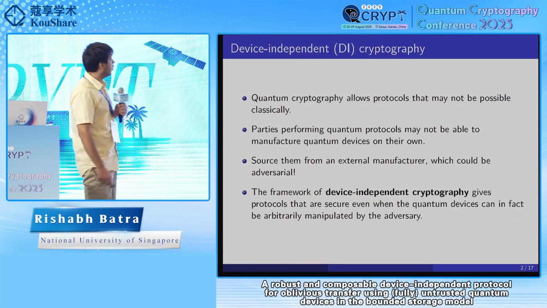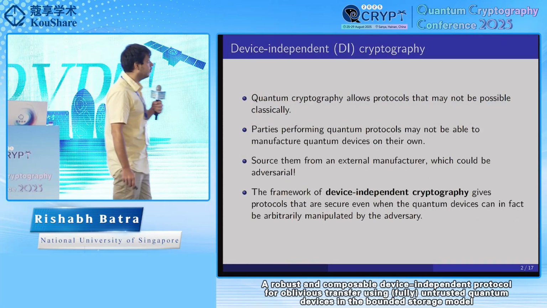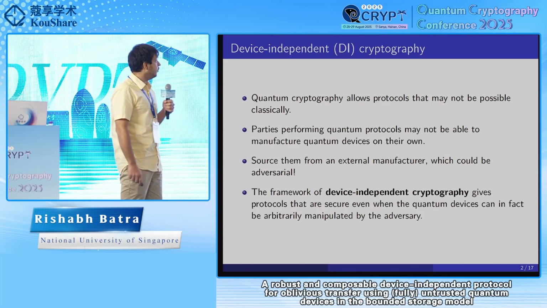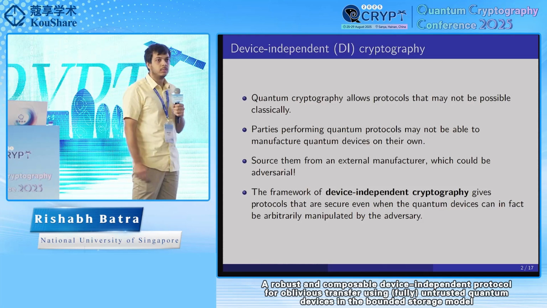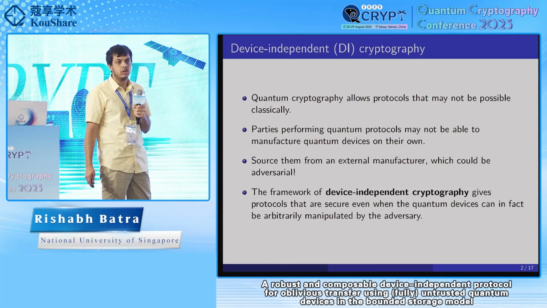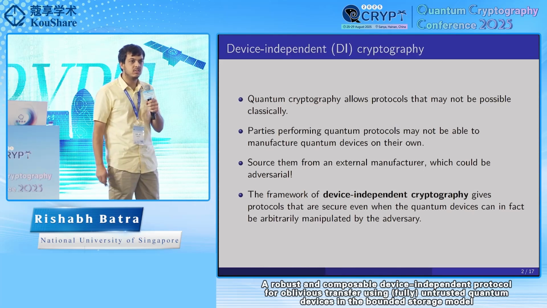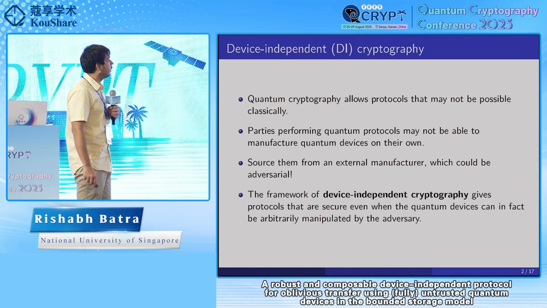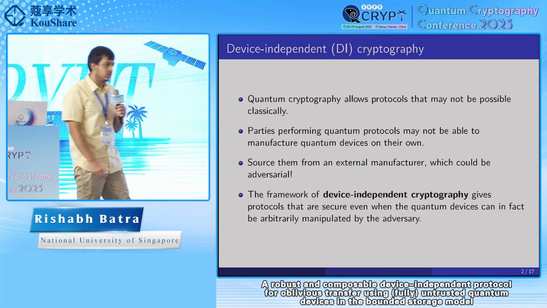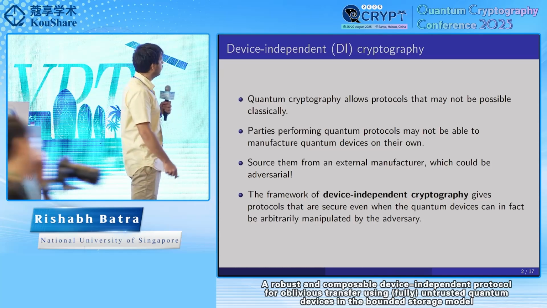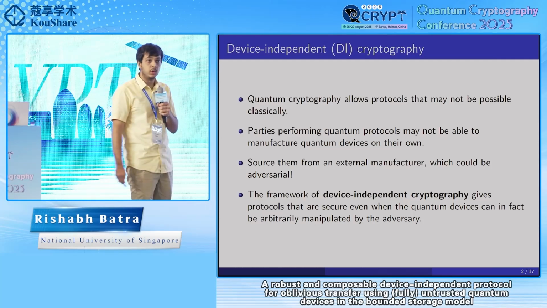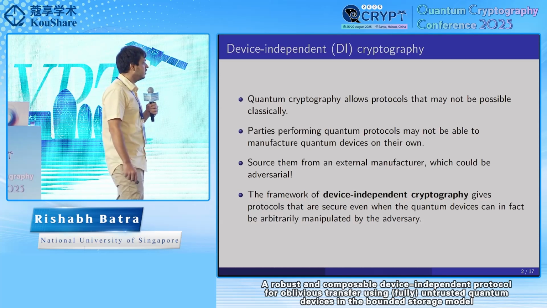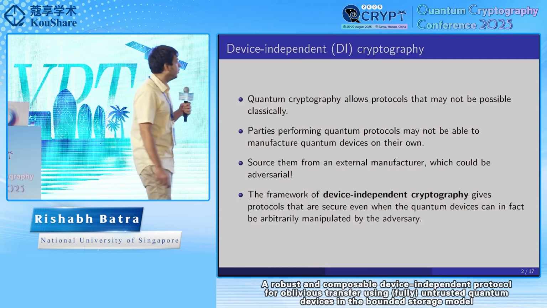So quantum cryptography allows us to do tasks that may not be possible classically, for example, QKD. One problem is that the parties performing quantum operations may not be able to manufacture their own quantum devices. They may just be classical parties that want to use quantum devices. One thing they can do is source them from an external manufacturer. But the problem is the manufacturer could be adversarial. So the framework of device-independent cryptography tries to give protocols that are secure even when quantum devices are adversarial and can be arbitrarily manipulated by the adversary.